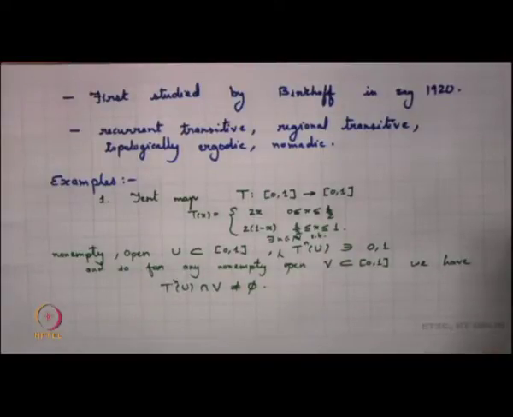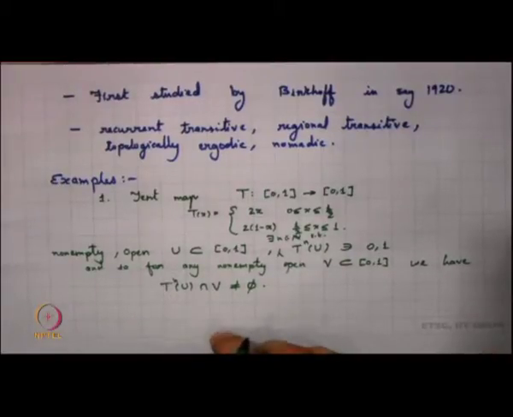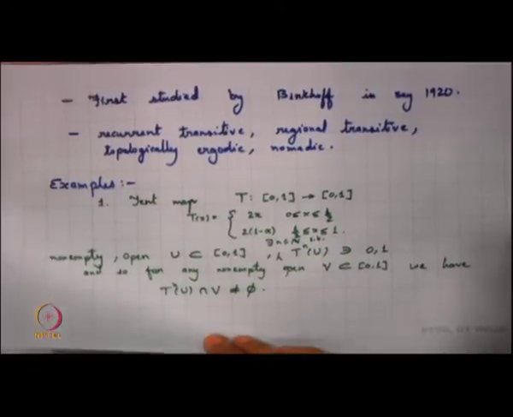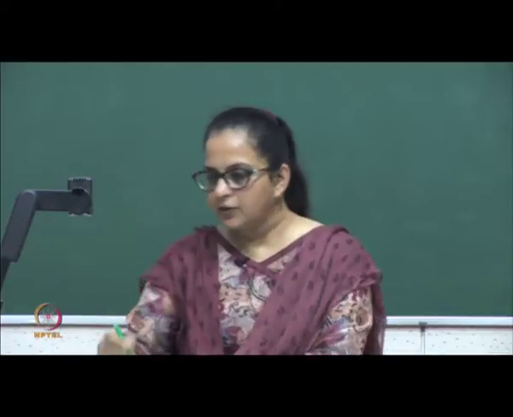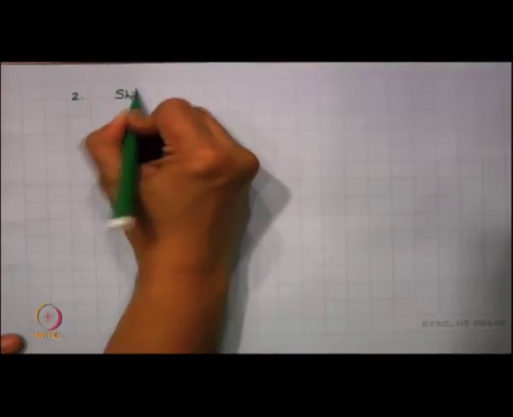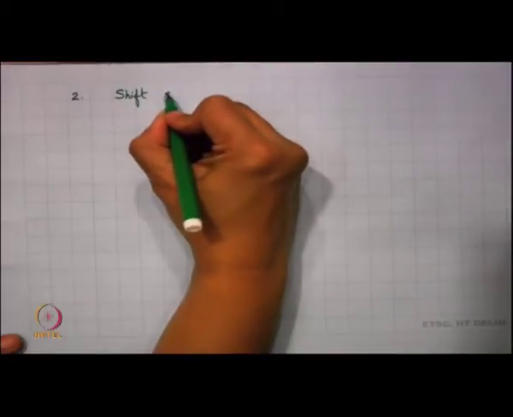Now, there is another example which again we have seen, but I would like to look into the topology of this once again. The second example that we have studied is the example of the shift space. So, I should say the shift system.